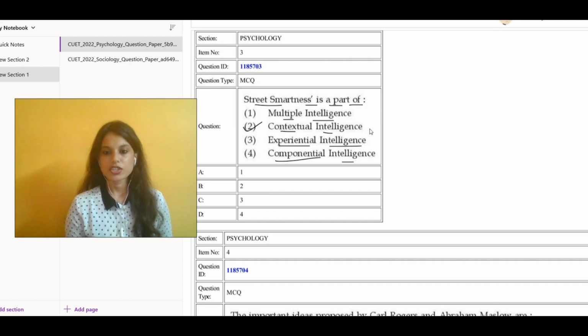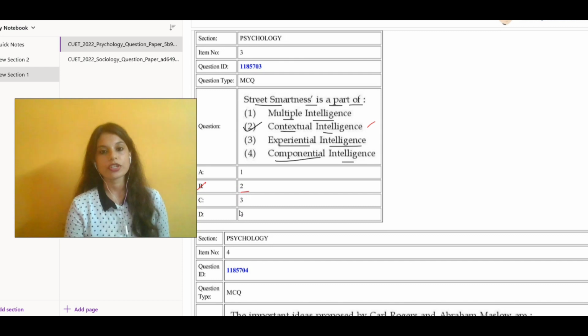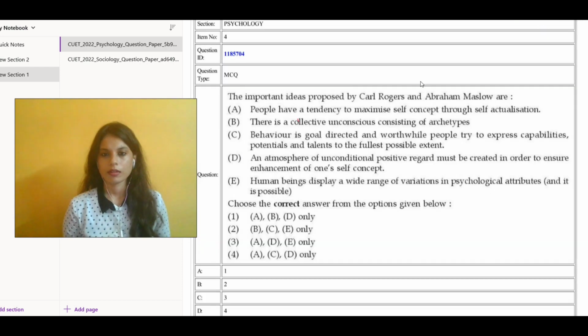Contextual intelligence deals with the ability to navigate and make practical decisions in real-life situations, often outside of formal academic or structured settings. So option B, number 2, is the correct answer. Moving over to the next question.